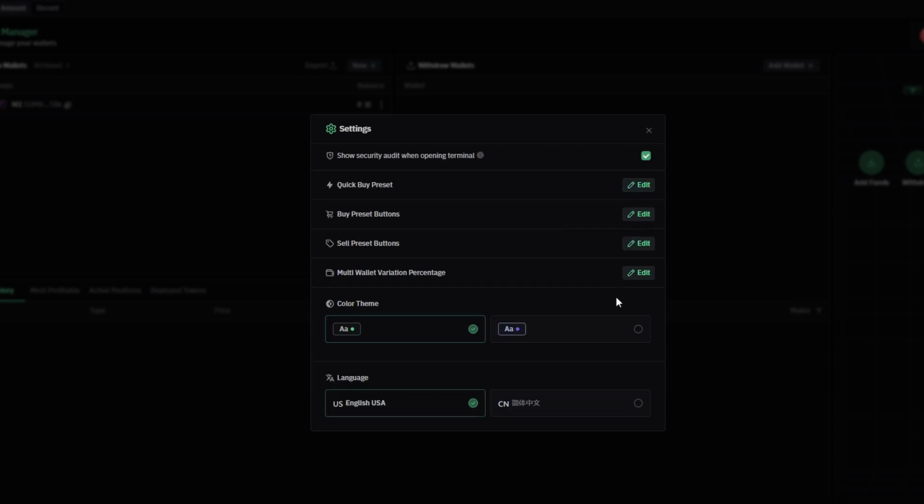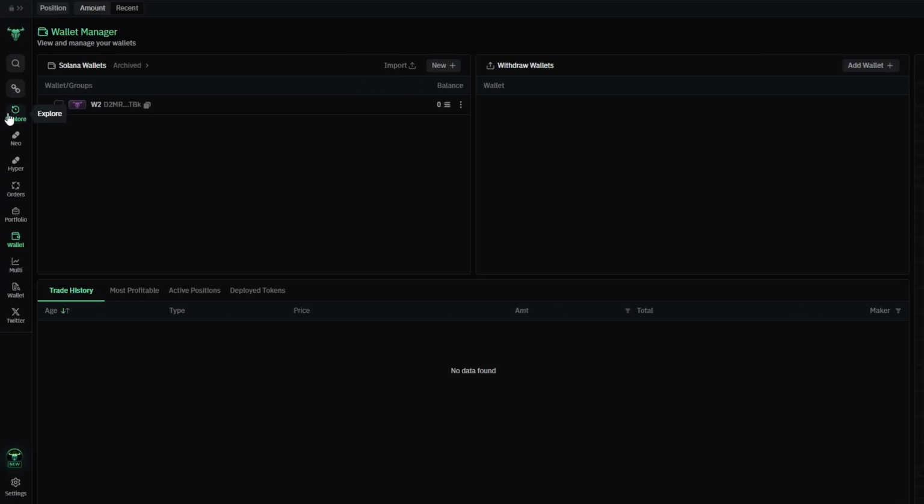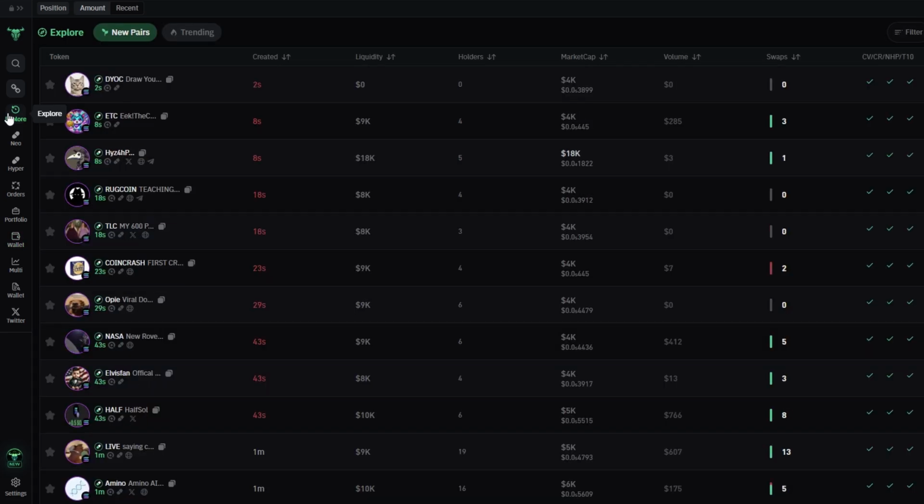Now let's get into the fun part, finding coins to trade. Bullx Neo has a couple of different ways to help you discover coins, and the first thing you'll want to check out is the Explore tab. This tab shows you new pairs and trending coins, which can be a great place to start.